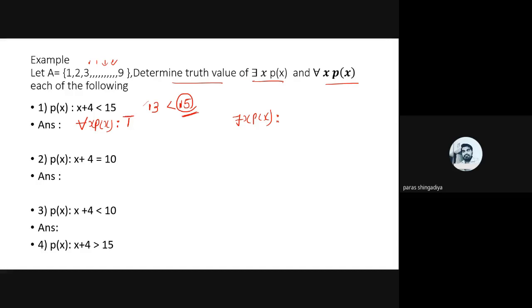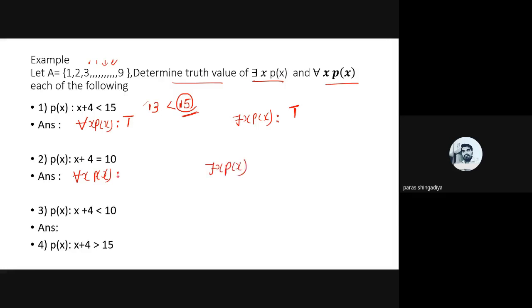P(x) is true for all values of the domain, so it will be true, and here also true will come, because if P(x) is true for any one value, then that is our answer. So there exists x P(x) is true. And now every x P(x) for the second one, and there exists x P(x).